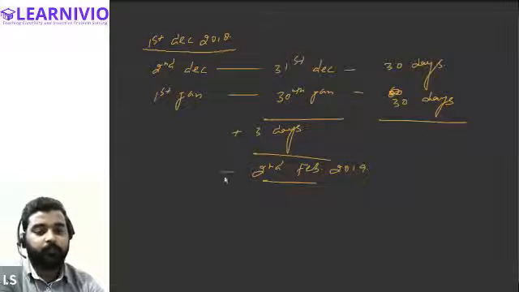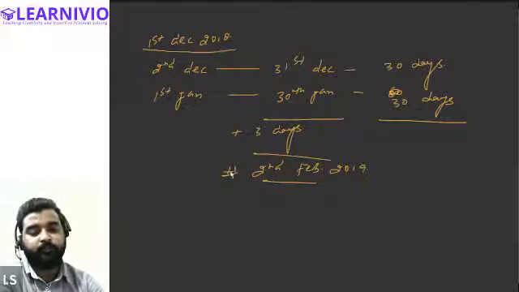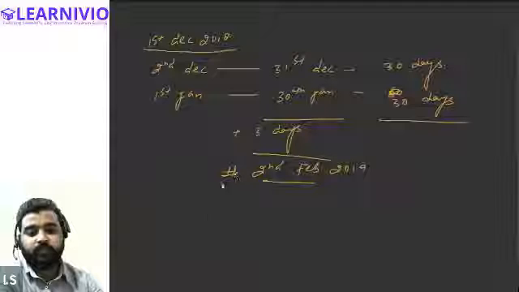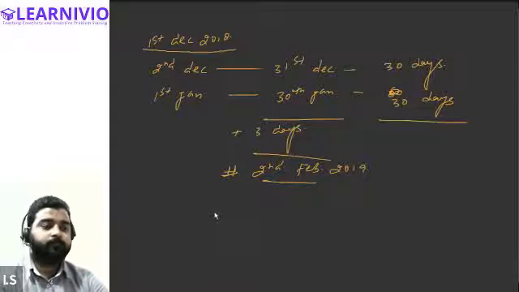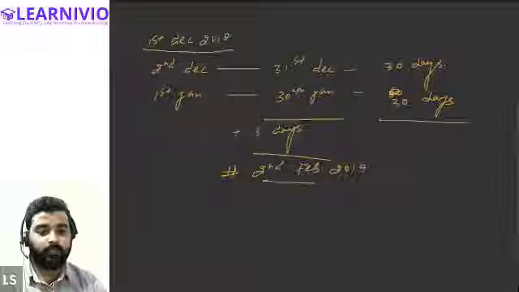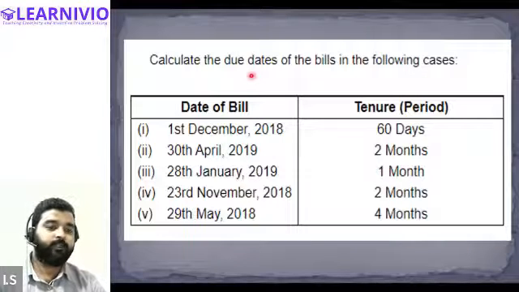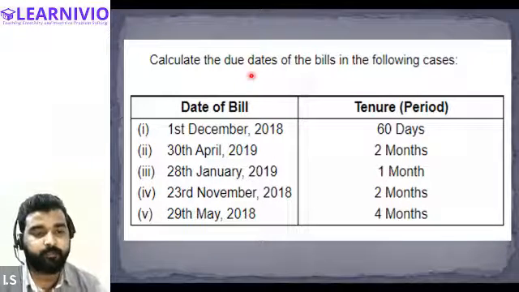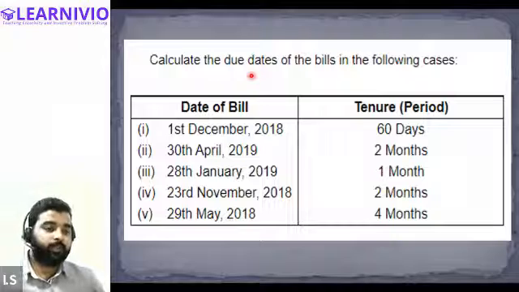Is this clear, all of you? Hamad, Junaid, Halima, Samiksha, everyone else? Yes, sir. Junaid, is this clear? Yes, sir. Okay. Calculate the due date for the second question, second bill. If bill is drawn on 30th April 2019.